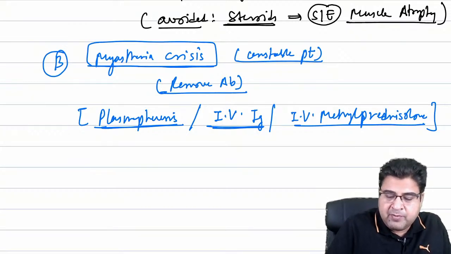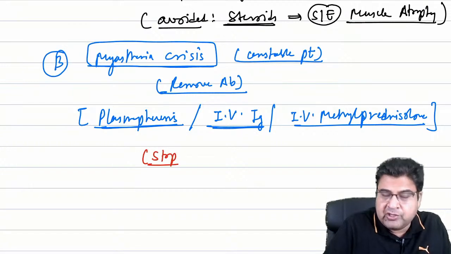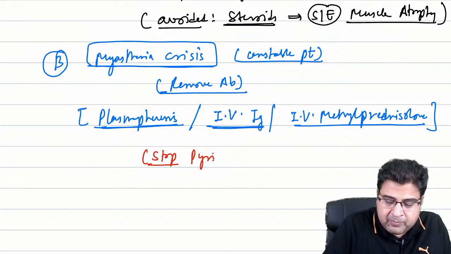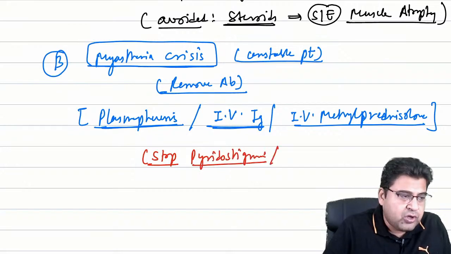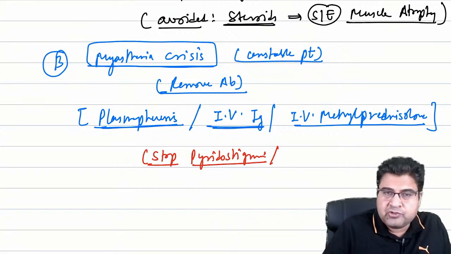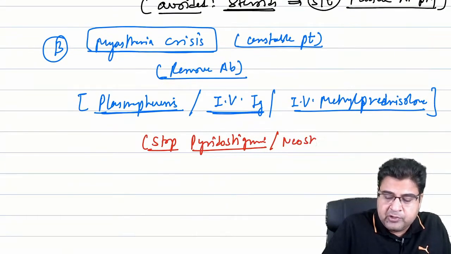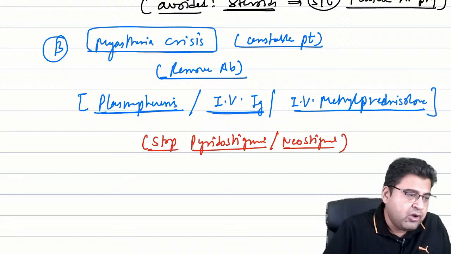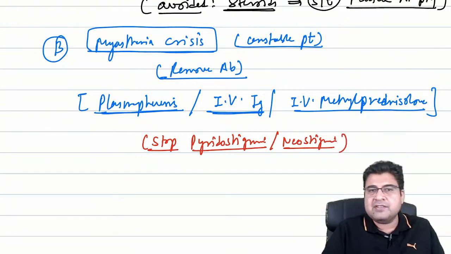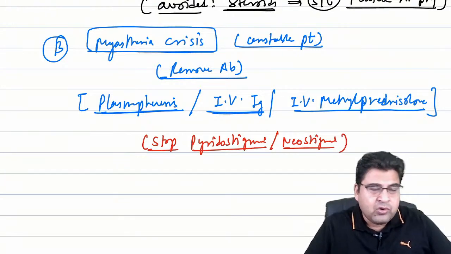But guys, please remember, in patients of myasthenia gravis, the question which they will put, you have to be very careful that you have to stop the pyridostigmine. While treating a patient of myasthenia crisis, you have to stop pyridostigmine or neostigmine. If pyridostigmine or neostigmine is already going on, you have to stop the medicines, right? These medicines have no role in the treatment.